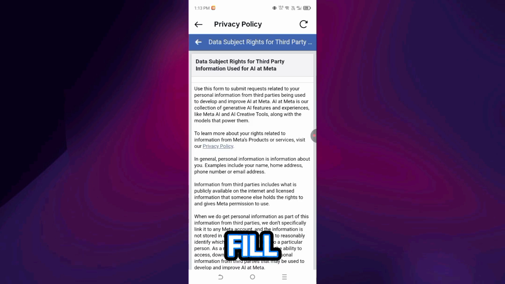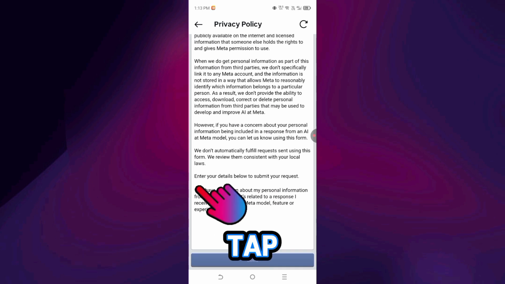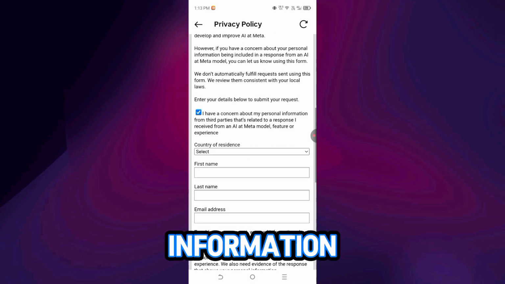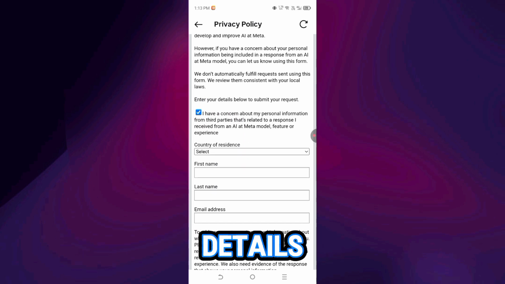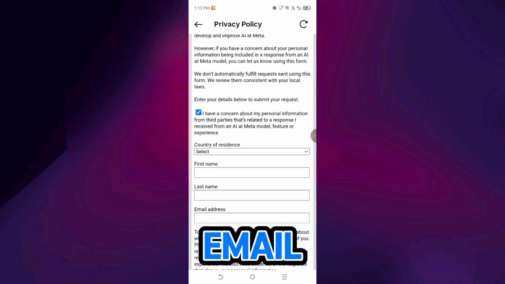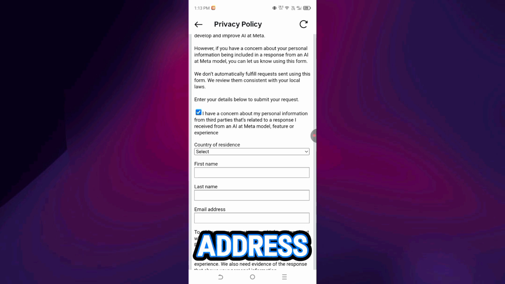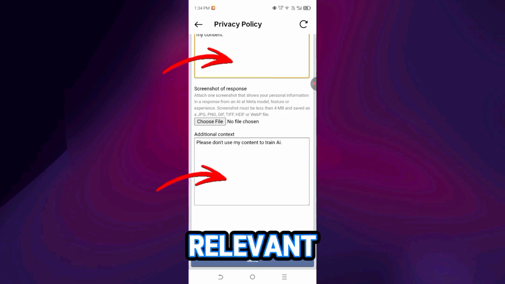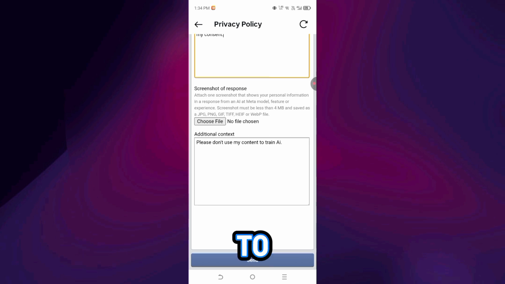You will be asked to fill out a short form. Tap the check I have concern about my personal information. Fill your details carefully. Country name, email address. Email address must be the same email used for your Instagram account. Write a short reason in the relevant prompts, like I object to my public content being used for AI training. You can also be asked to upload a screenshot of your profile page or Meta account data page. Tap Send.